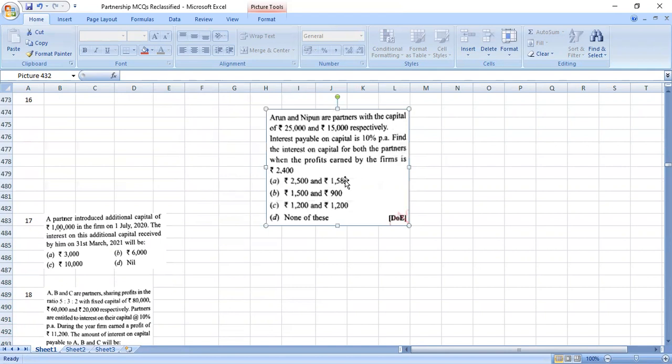Arun and Nipun are partners with capitals of 25,000 and 15,000 respectively. Interest payable on capital is 10% per annum. Find the interest on capital for both the partners when the profit earned by the firm is 2,400.